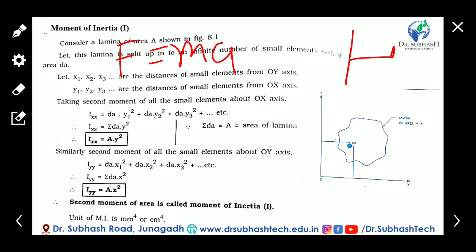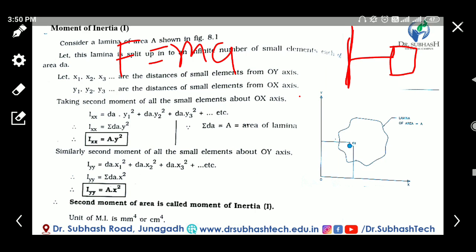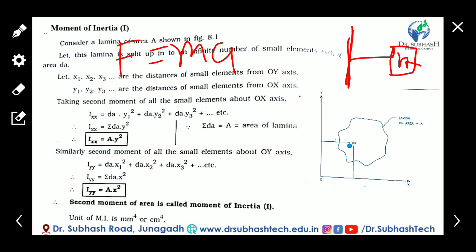If we consider a small mass rotating about this axis, and we apply this force F to the mass to rotate about this vertical axis, and this is the perpendicular distance of the mass from the axis, small r.